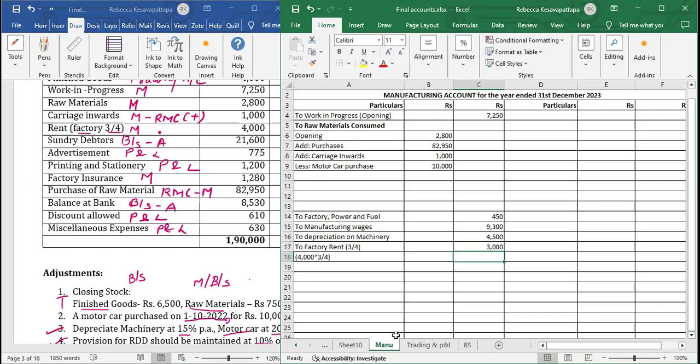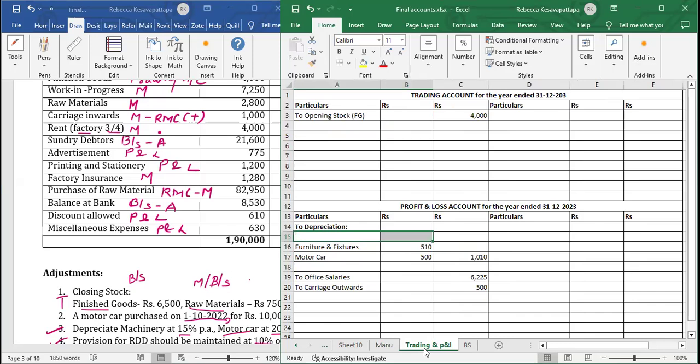Rest 1 by 4 will go to P&L, and we will write here to office rent, in bracket 1 by 4. So out of 4,000, we have put it in factory, and remaining 1 by 4 will come here. That is 1,000.